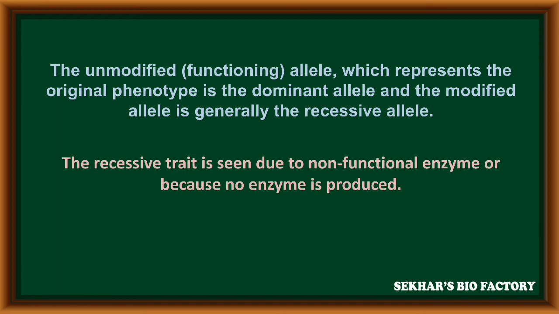In this way, the dominant allele and recessive allele both interact with each other for the expression of a character. If the dominant allele masks the recessive allele, that is complete dominance. If the dominant allele fails to mask the recessive allele completely, it expresses the recessive trait in the form of a blending character. It is called incomplete dominance.